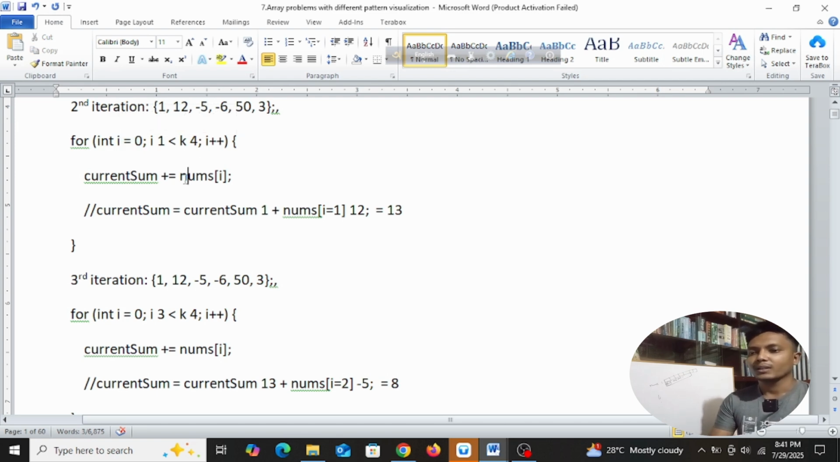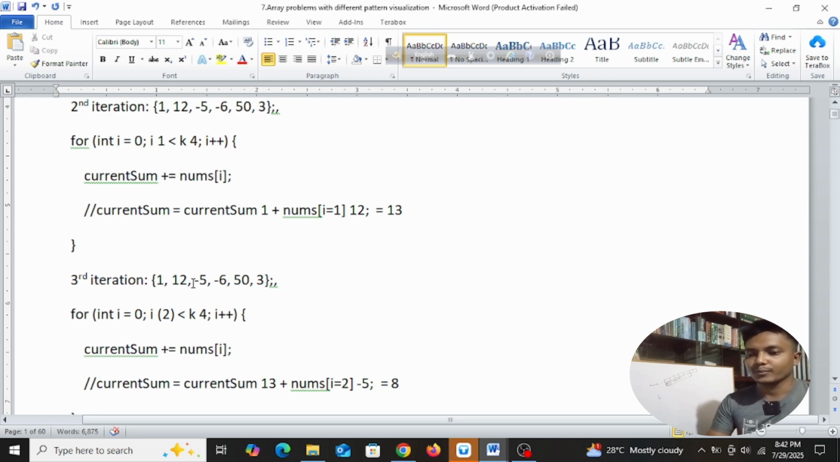Now again, current sum equals current sum plus nums[i]. So i's position is 1, then its value is 12, and current sum was 1 in the previous iteration, stored in current sum again. So 12 plus 1 would be 13, right? And in the third iteration, i's position is 2.